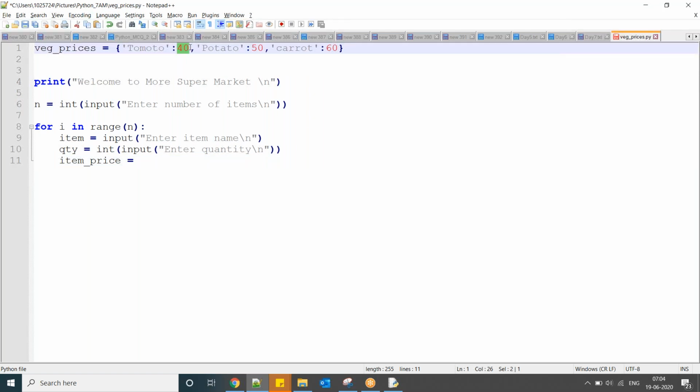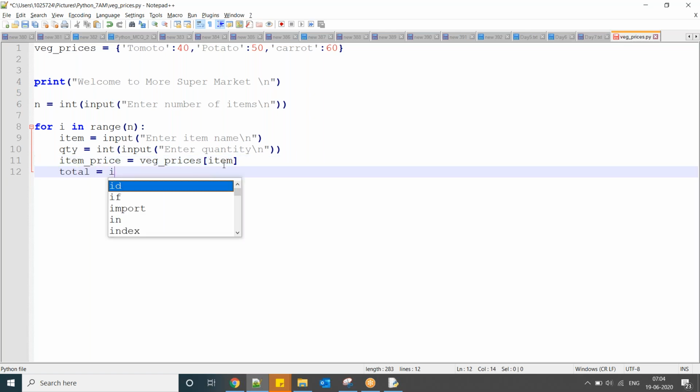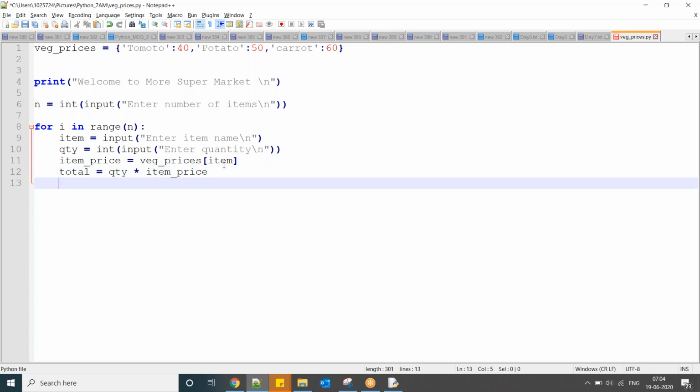enter tomato here. I want this value. How can I get this value? Using the key. The key is nothing but this one. Now from this dictionary. Okay. Now total equal to quantity into item price. Now print total is, comma, total. Okay. Now observe. So here I executed.